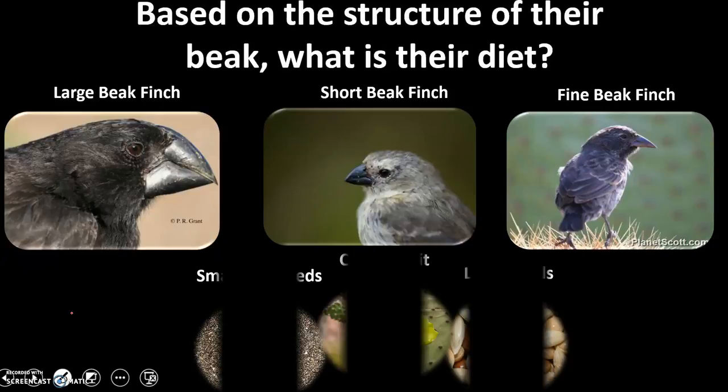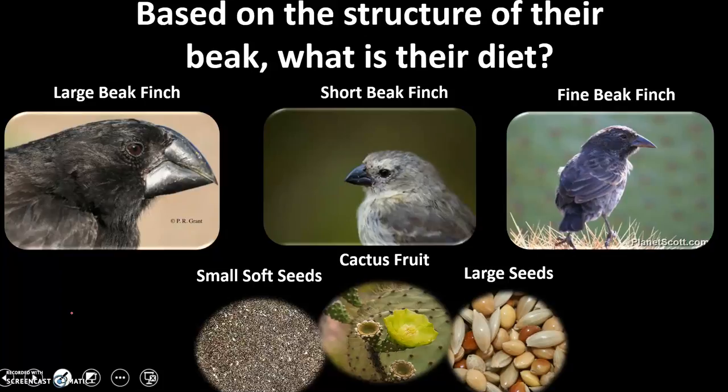So let's take a look at these. This is three possible choices. We have small soft seeds, large seeds, and cactus fruit. Okay, based on the size and shape of the finches, what do you think their diet would consist of? And right now, go ahead and put it on pause and think to yourself, what would the diet of the large beak finch consist of? Would it be small seeds, cactus fruit, or large seeds?